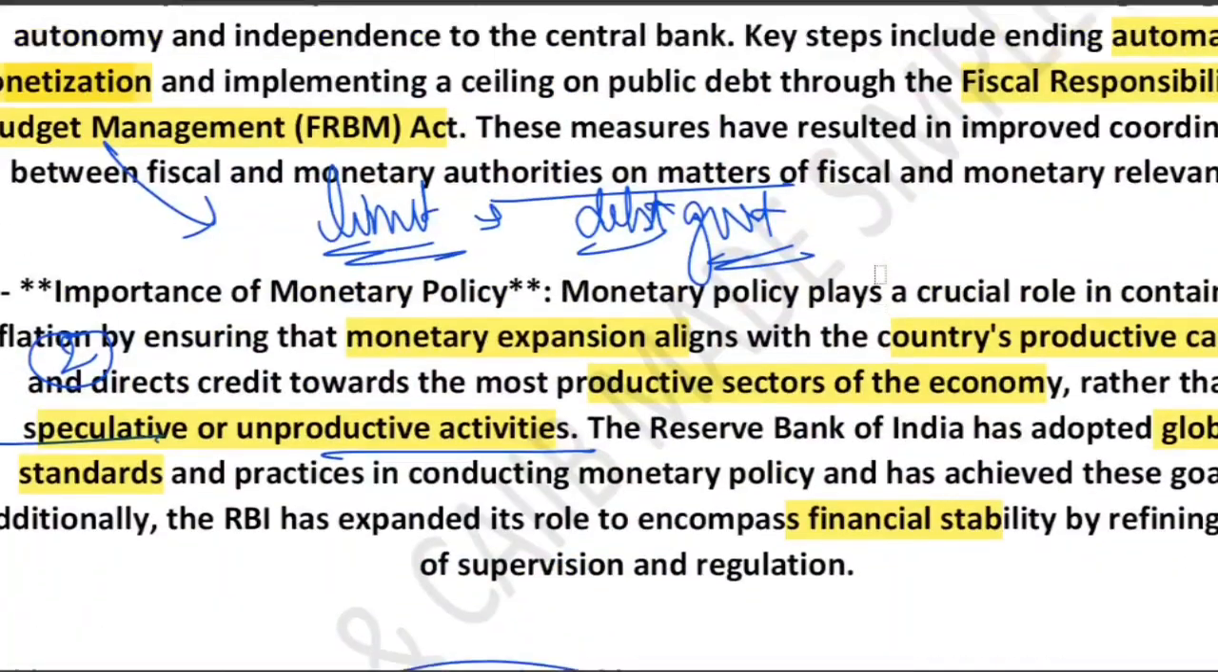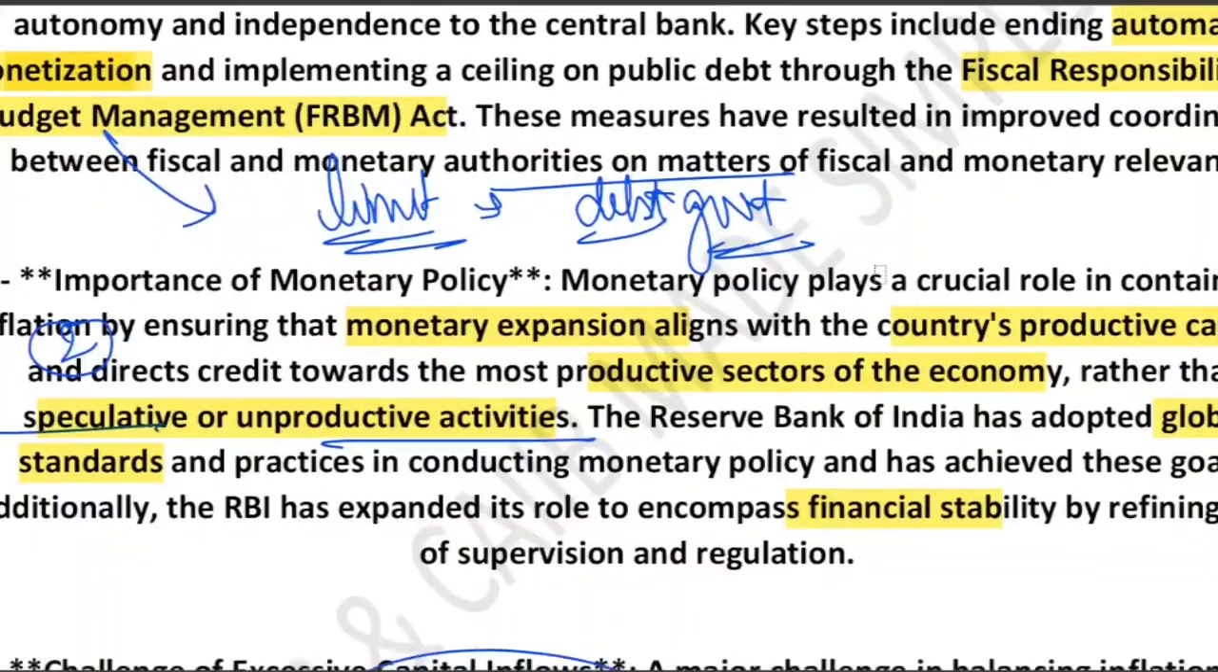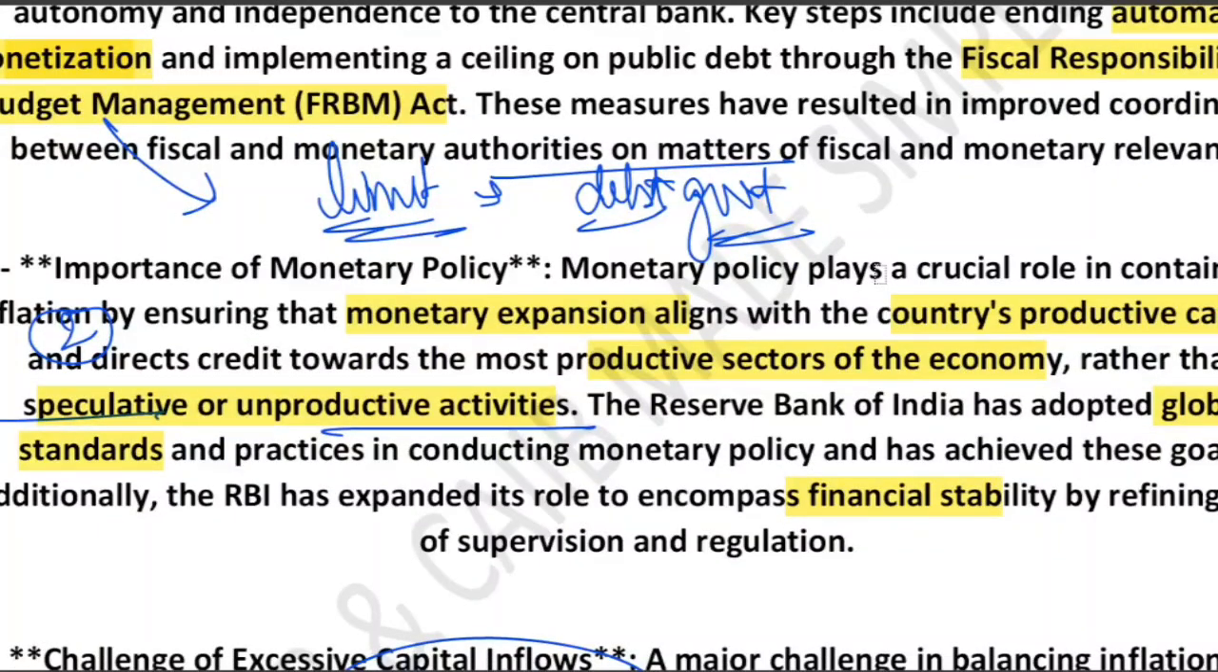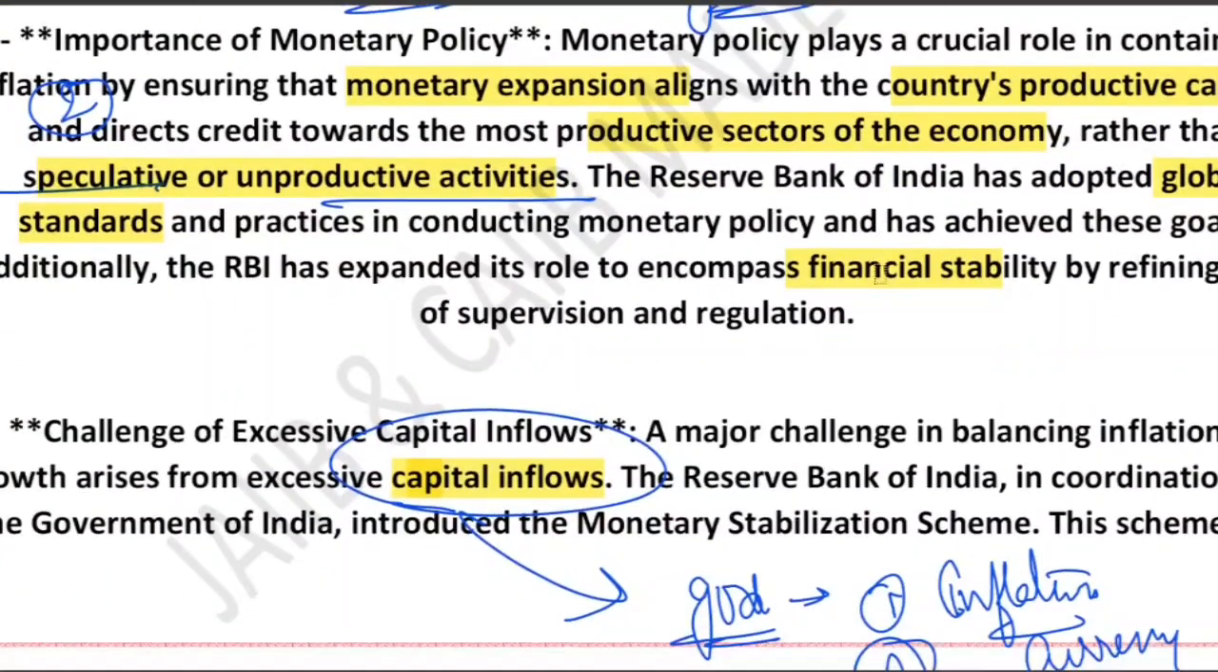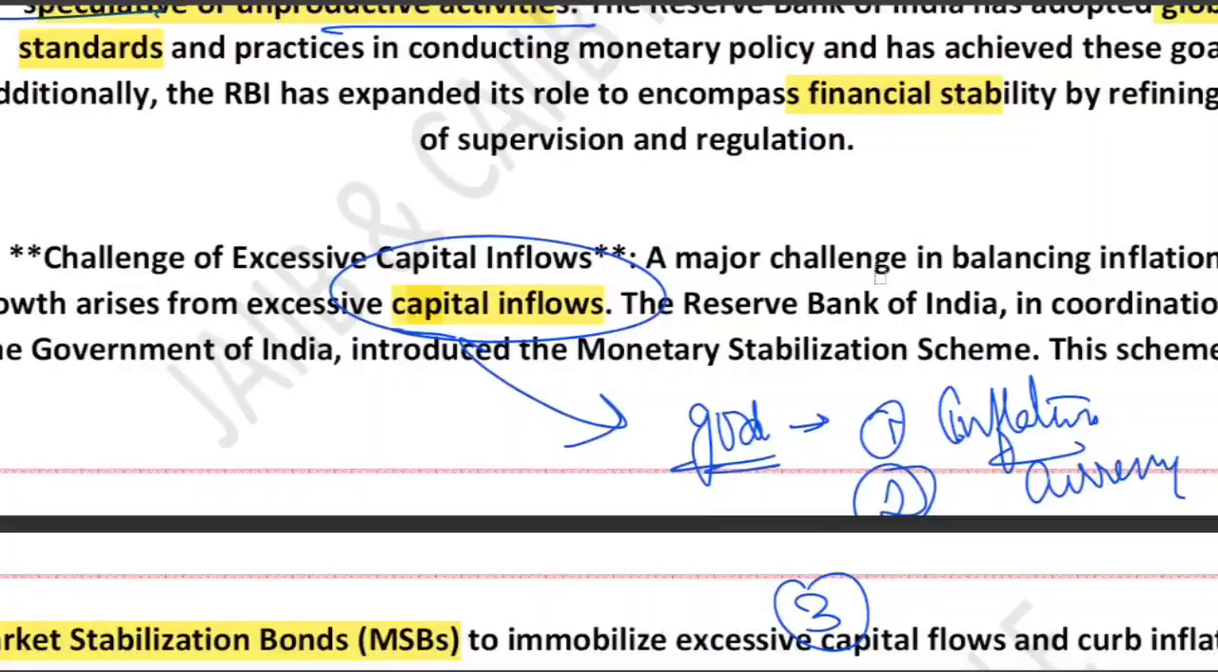Increasing RBI autonomy, I already told you. The importance of monetary policy we have just discussed: credit flows to the productive sector and not to speculative or unproductive activity. But there is a major challenge, and the challenge is excessive capital inflow. India often receives a large amount of foreign money, called capital inflow. This is good for investment, but too much of it can increase inflation, make the currency too strong, and create instability in the financial market. So how to tackle it?